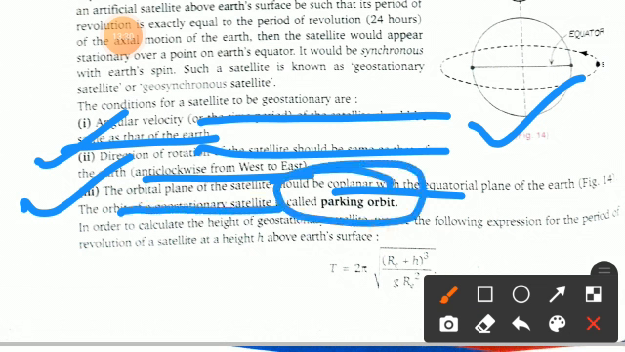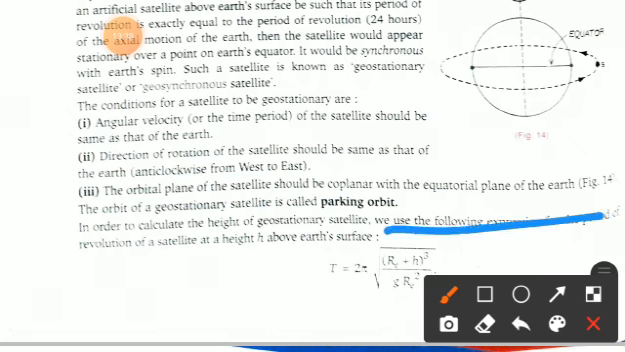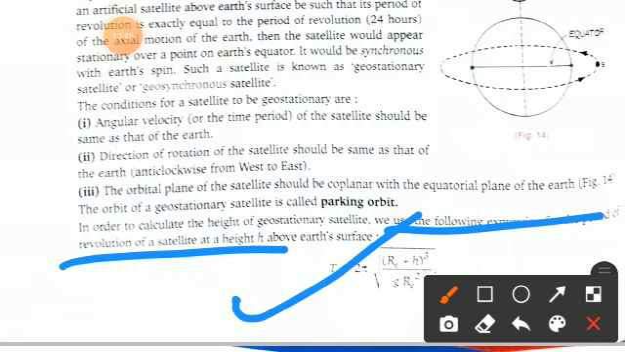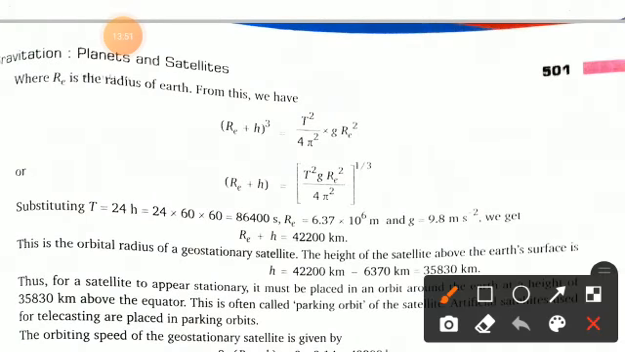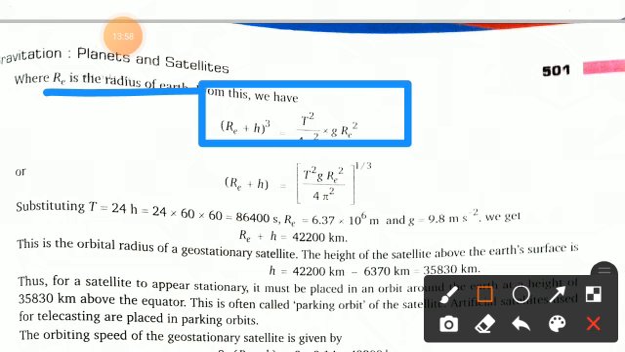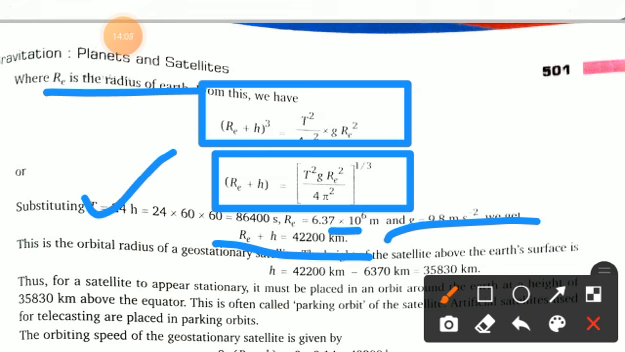This is an important one. In order to calculate the height of the geostationary satellite, we use the following expression for the period of revolution of a satellite at a height h above the Earth's surface, which comes out to be T equals 2 pi root of (Re plus h) whole cube by g Re square, where Re, you know very well, is the radius of the Earth. From the above relation we can find this expression and this one also. Clear? So if you know the time period of the satellite, the radius of the Earth and the acceleration due to gravity, then you can calculate the height.